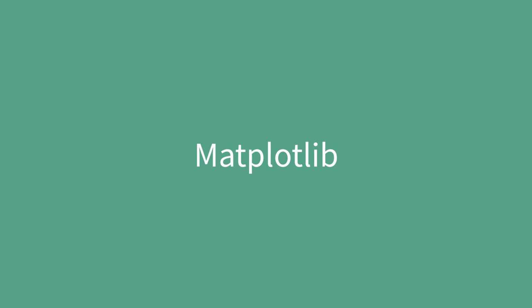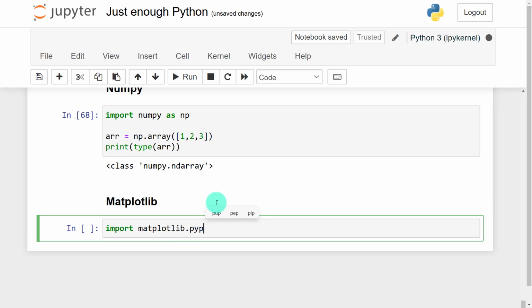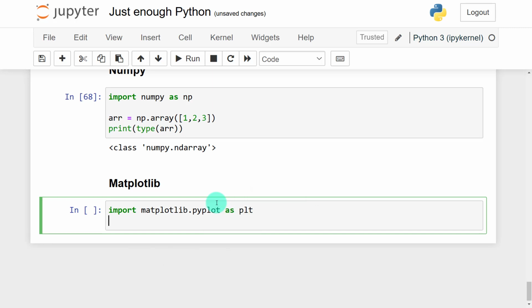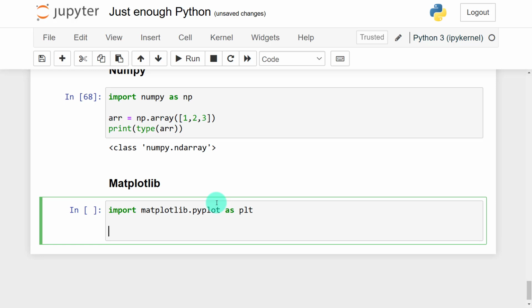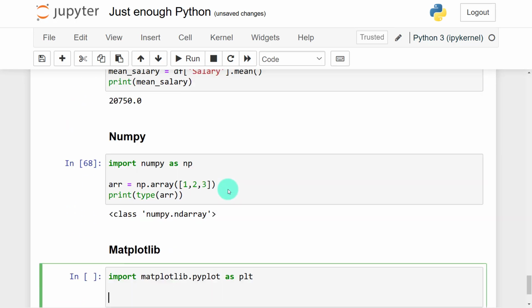Now the third one that we are going to look at is matplotlib, and this one can help us do data visualizations. We already have our pandas data frame. Here with matplotlib, still we shall need to import matplotlib. What we are much more interested in is .pyplot, so .pyplot as plt. Okay, and we already have our pandas data frame here, so we are going to utilize this to create a simple visualization.